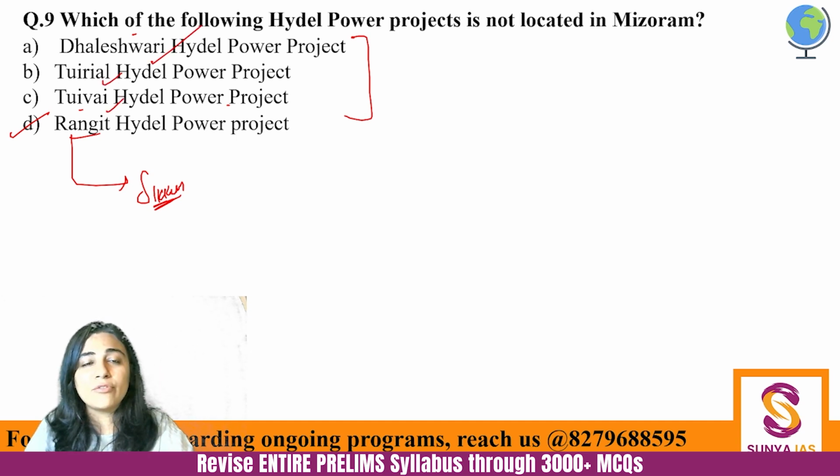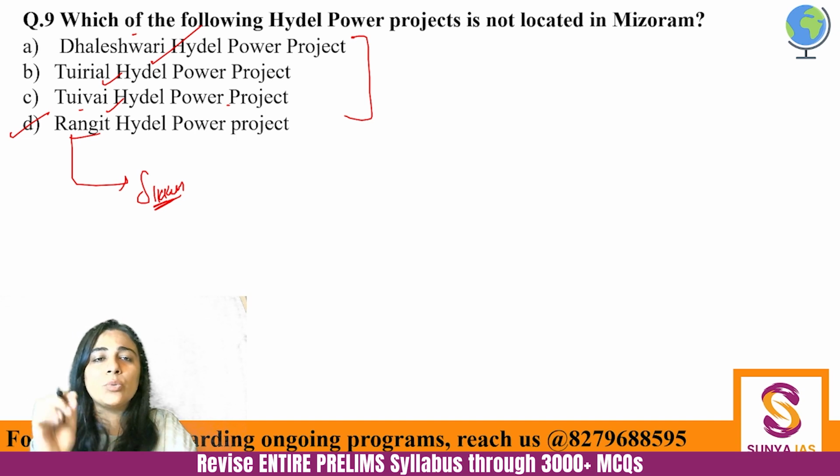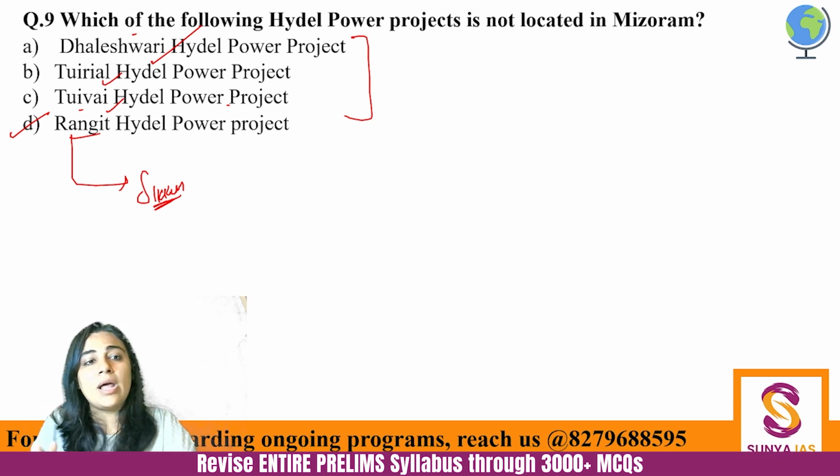Now where is it coming from? Not too much in news. Just some static facts that you should be knowing. That is Dhaleshwari, Tuiral, Tuival in Mizoram, Rangit in Sikkim. Remember this slowly, step by step. Just see it again and again and it will be memorized. Okay? Let's move to the next.